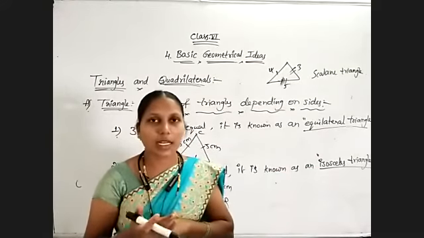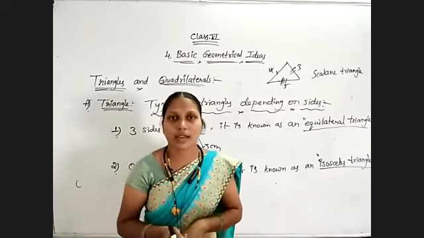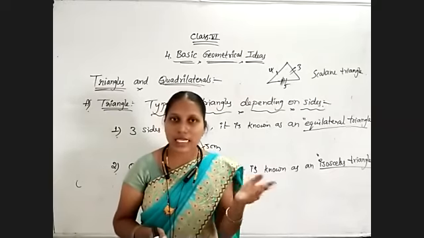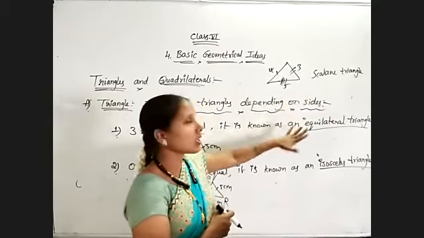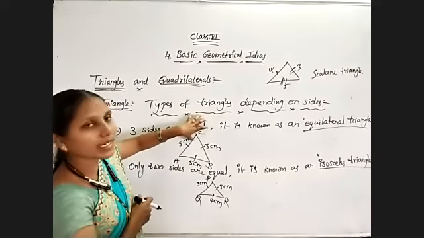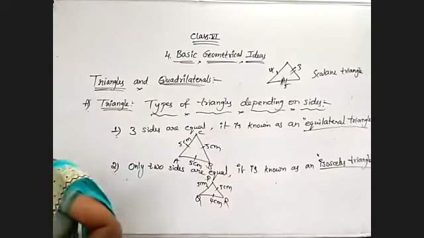Three sides are equal, it is an equilateral triangle. Only two sides are equal, it is termed as isosceles triangle. Any side is not equal, all sides are different, in that case, it is termed as a scalene triangle. So all these three triangles are classified depending on the sides. Now we will see for angles.